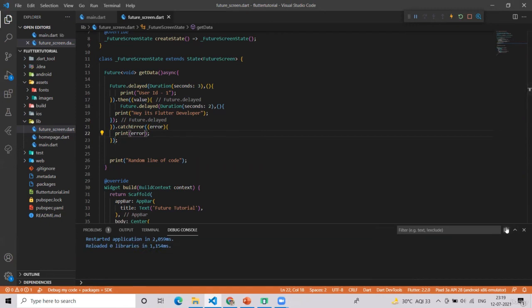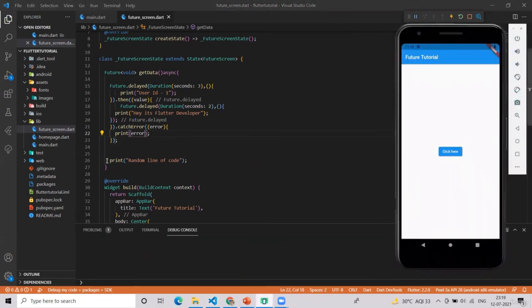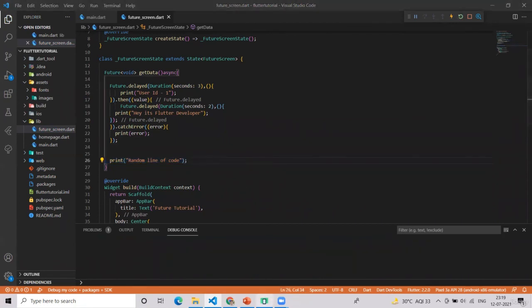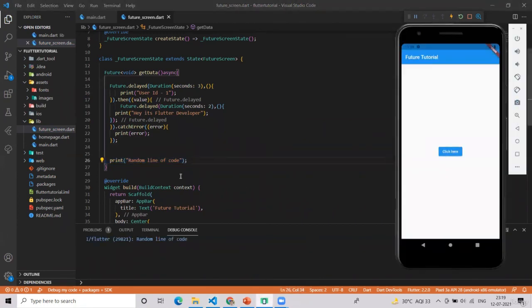If you remember the previous output, it was random line of code at first, then "Hey it's Flutter," and then user ID. But now, the random line of code will still execute first, because this is a future and it will take some time, so it will not wait and goes directly.